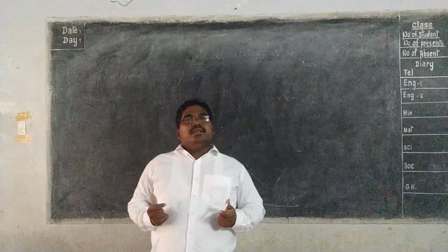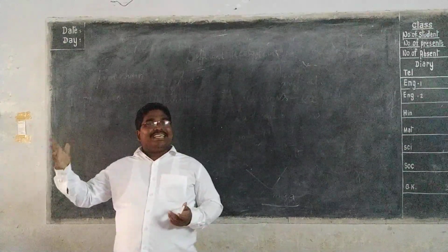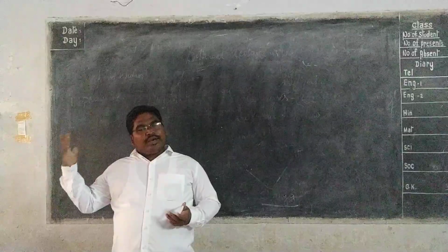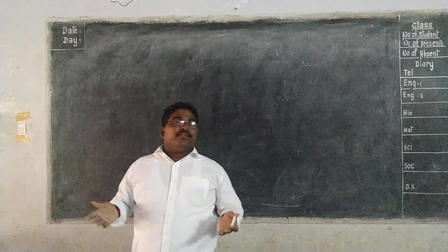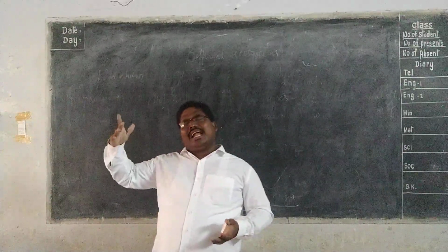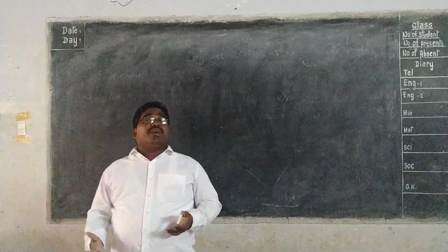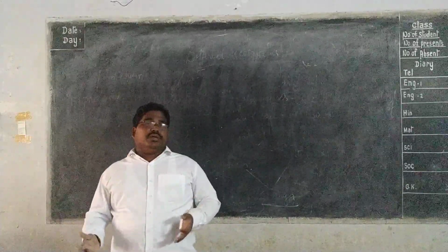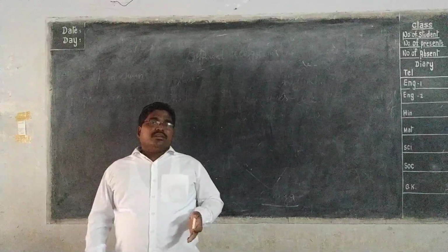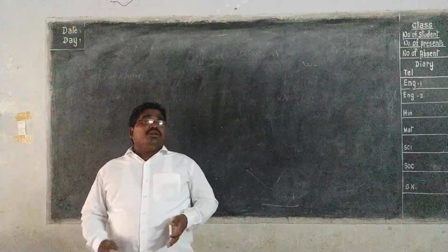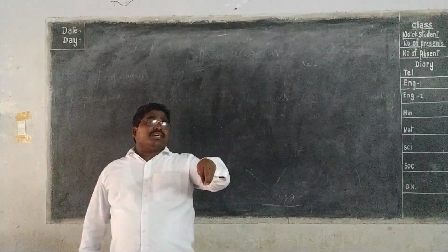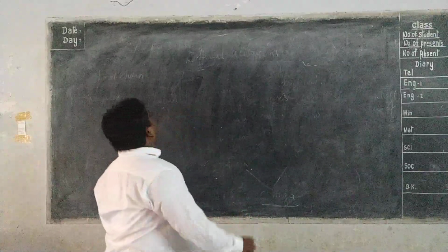So far we have known about lakhs of organisms, but there are still hundreds of millions of organisms which are unknown to us. So here we are going to discuss a lesson, diversity in living organisms.